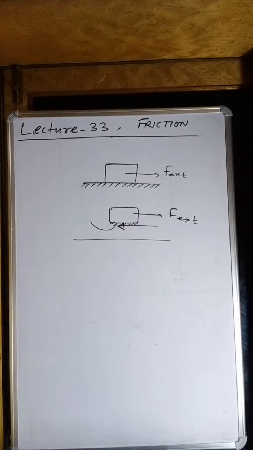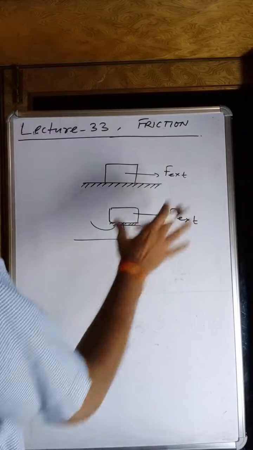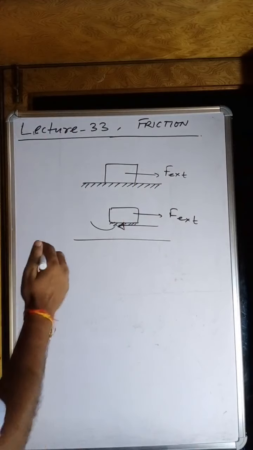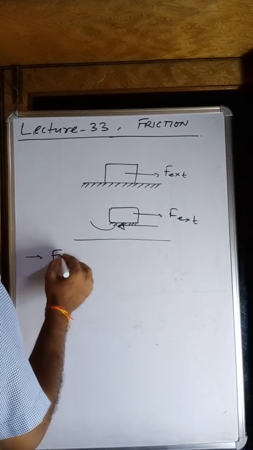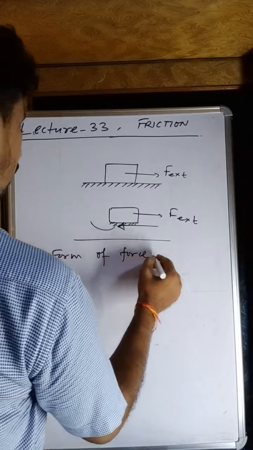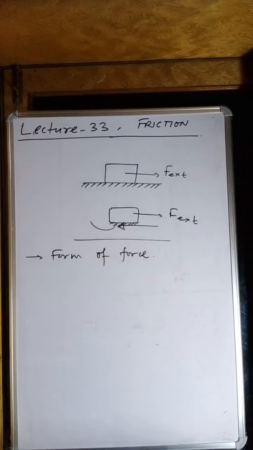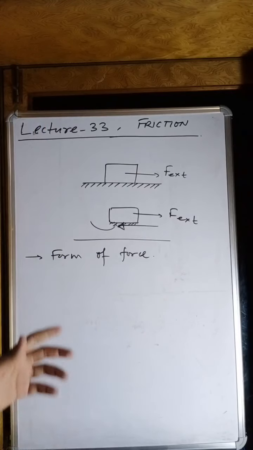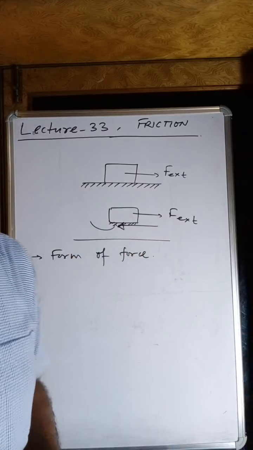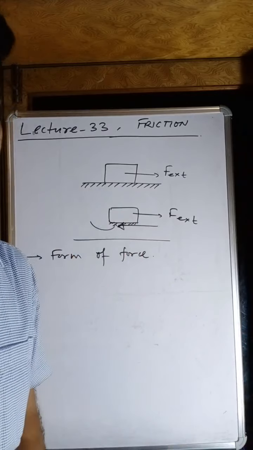My dear students, now from this very simple introduction of friction, we can say that friction is nothing but a form of force. Remember, it is a form of force. All right, and how will we define it? This is a kind of force which acts opposite to the relative motion of the body.